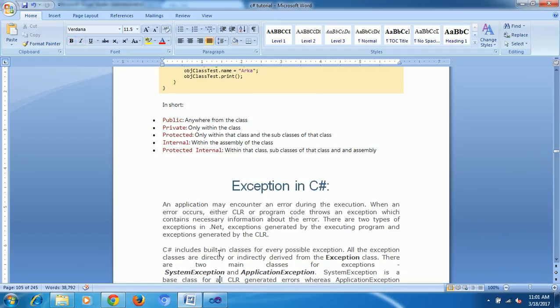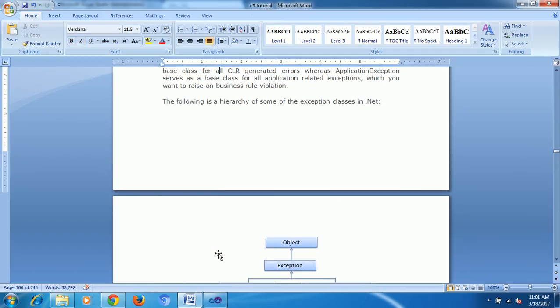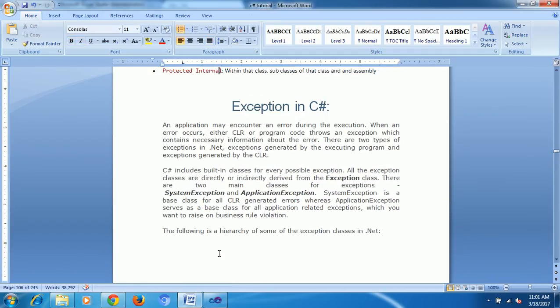Okay, the next topic was exceptions. What is the meaning of exception? Any mistake comes under exception. Actually, two types of exceptions will come: compile time and runtime. Compile time is when you make any syntactical mistake.